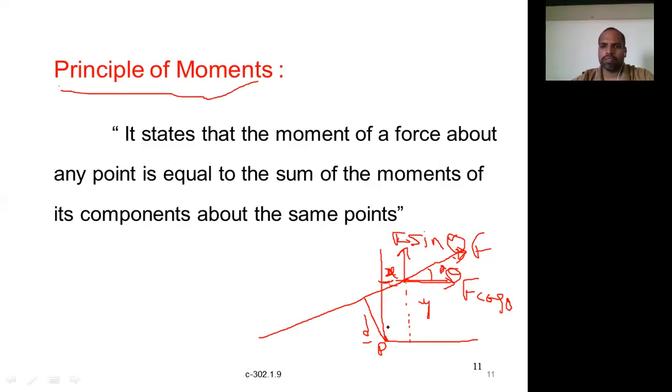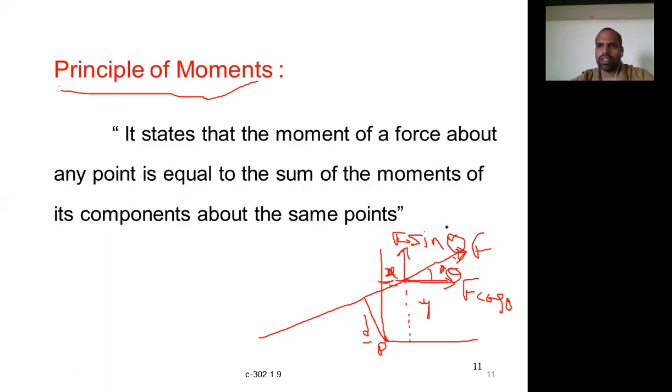What does the principle of moments mean? It says that the moment of a force about any point is equal to the moments of the components of this force. Both are the same. It will give the same effect.